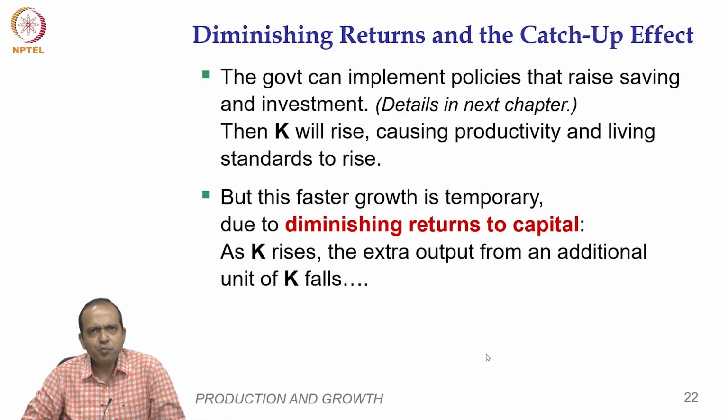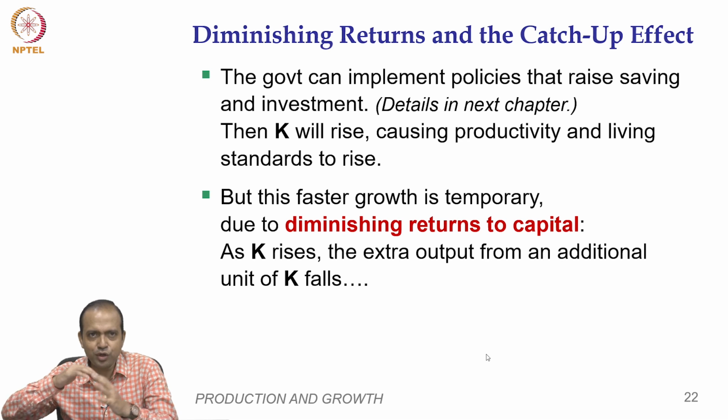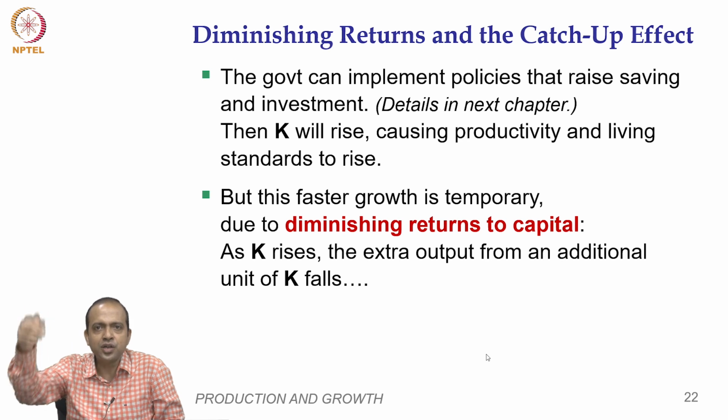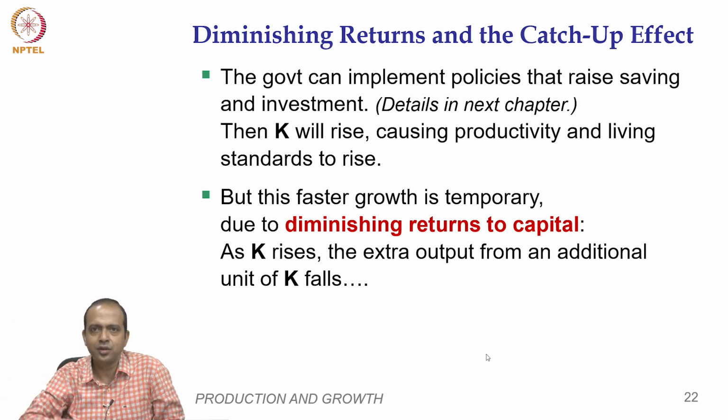The government can implement policies that raise saving and investment, then capital will rise, causing productivity and living standard to rise, but this growth is actually temporary due to diminishing returns. As capital accumulation goes higher and higher, you will get lower and lower return for every unit of capital that you add, because of the diminishing marginal return. That also we have discussed in the context of the production function.